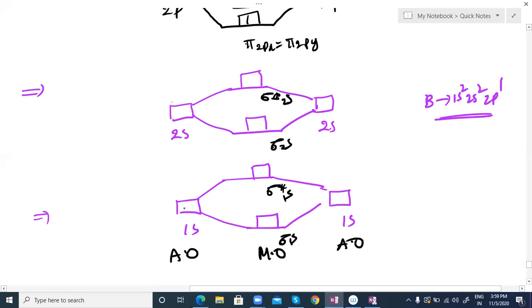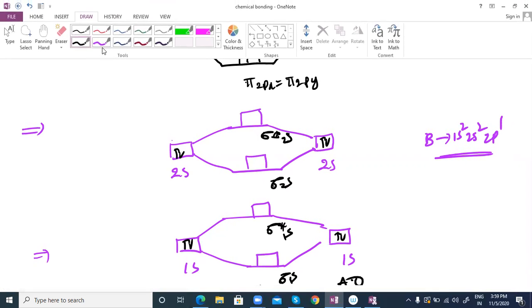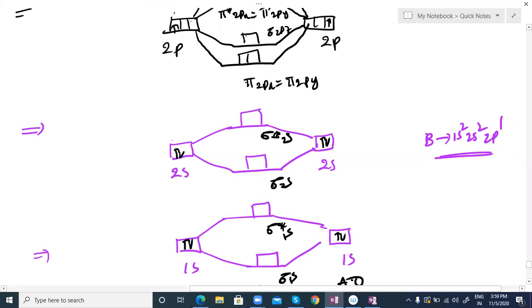First they can fill 1s2. This is one boron atom, and this is the other boron atom. I am filling two electrons here, 1s2, 2s2. Here also I am writing 1s2, 2s2, 2p1. You can write 2p1 here. So after molecular orbital formation, we have to fill only the middle one first. Our target is only the molecular orbitals which they have given here. Only this middle one is our target. You have to consider only the middle one.